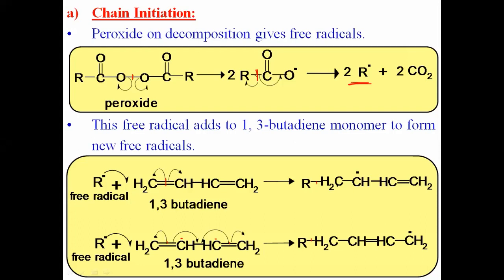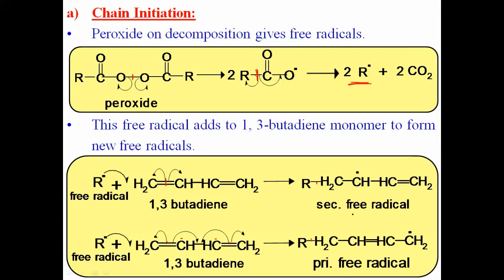But what is the difference between the first and second free radical? In the first and second free radical, addition takes place in a different manner. In the first there is a breaking of only one pi bond, but in the second there is a breaking of two different pi bonds, and formation of a new pi bond is also there. This is called the secondary free radical, while the first is called the primary free radical, because here the unpaired electron is on the terminal carbon. Therefore it is primary, and this one is the secondary free radical.